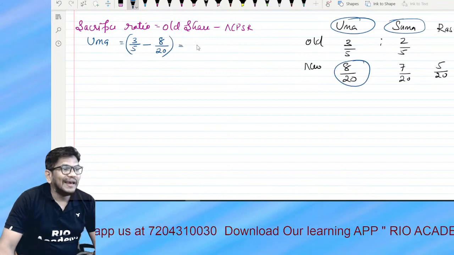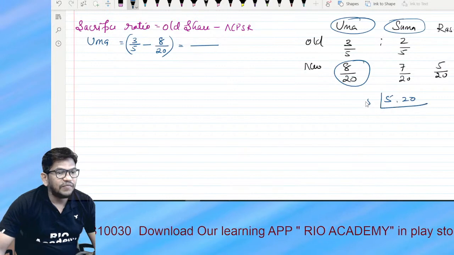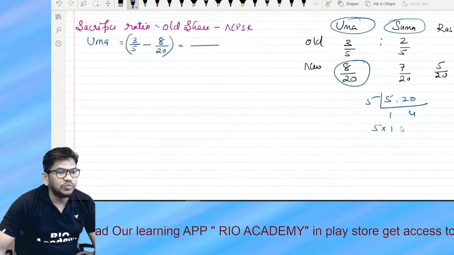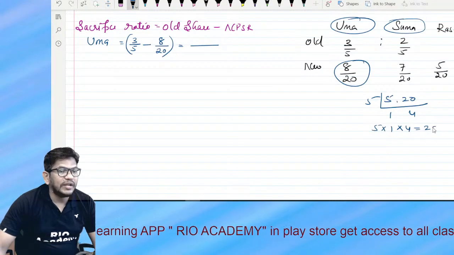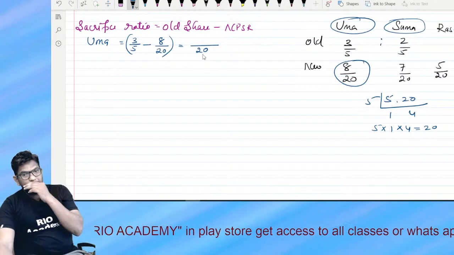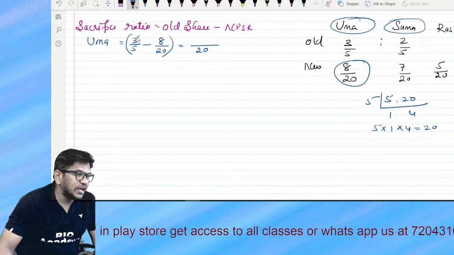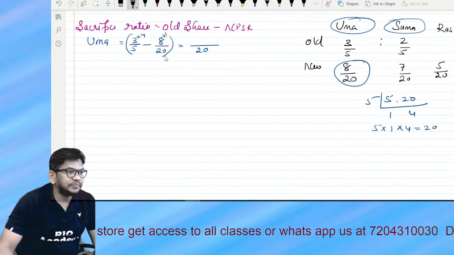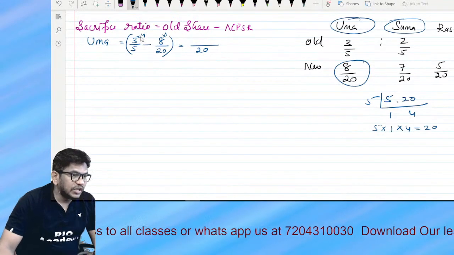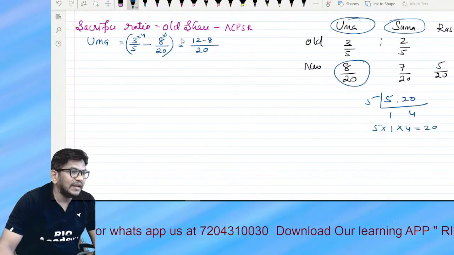So, bachcho, take out the LCM, the LCM is 20, so your denominator is 20. 5 fours are 20, 2 ones are 20. So 3 fours are 12 minus 8.